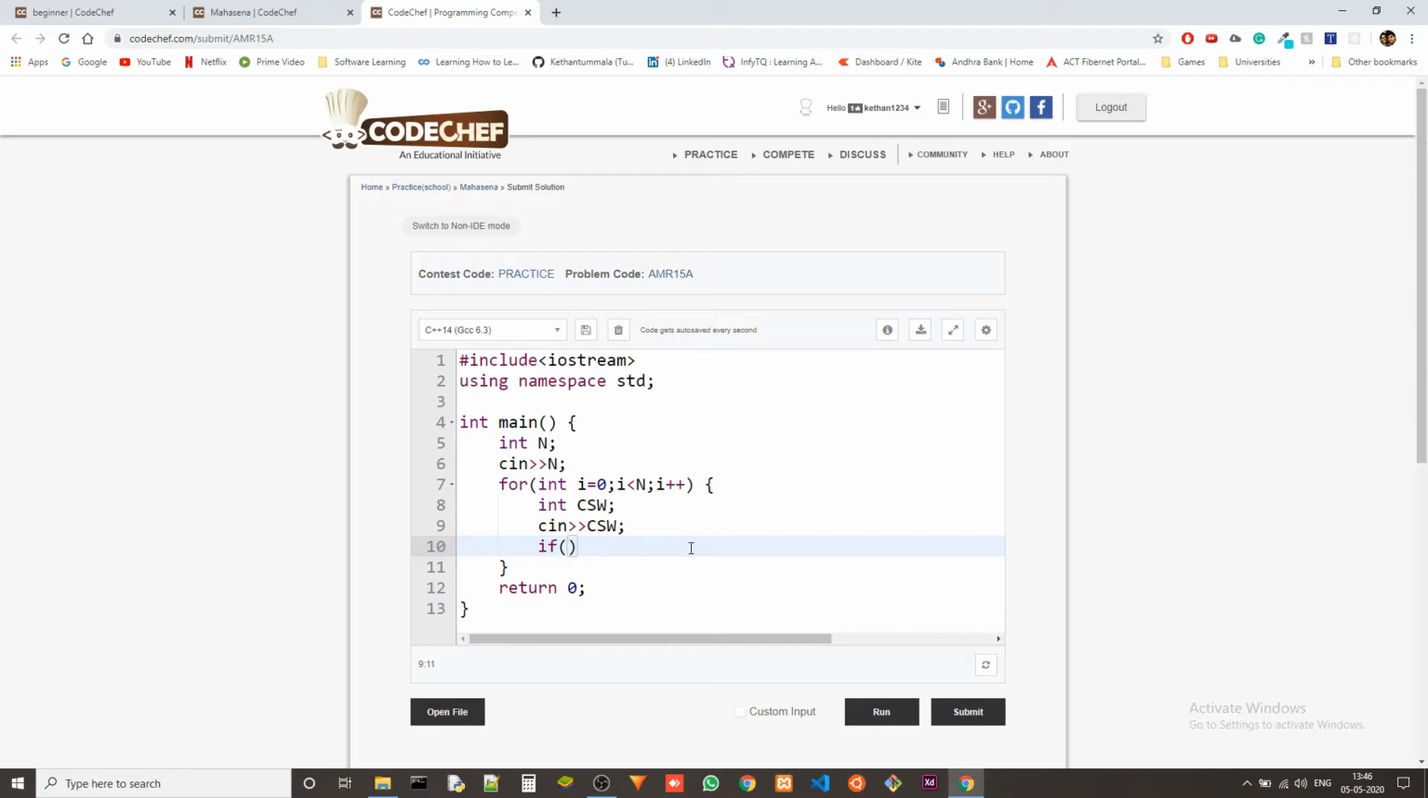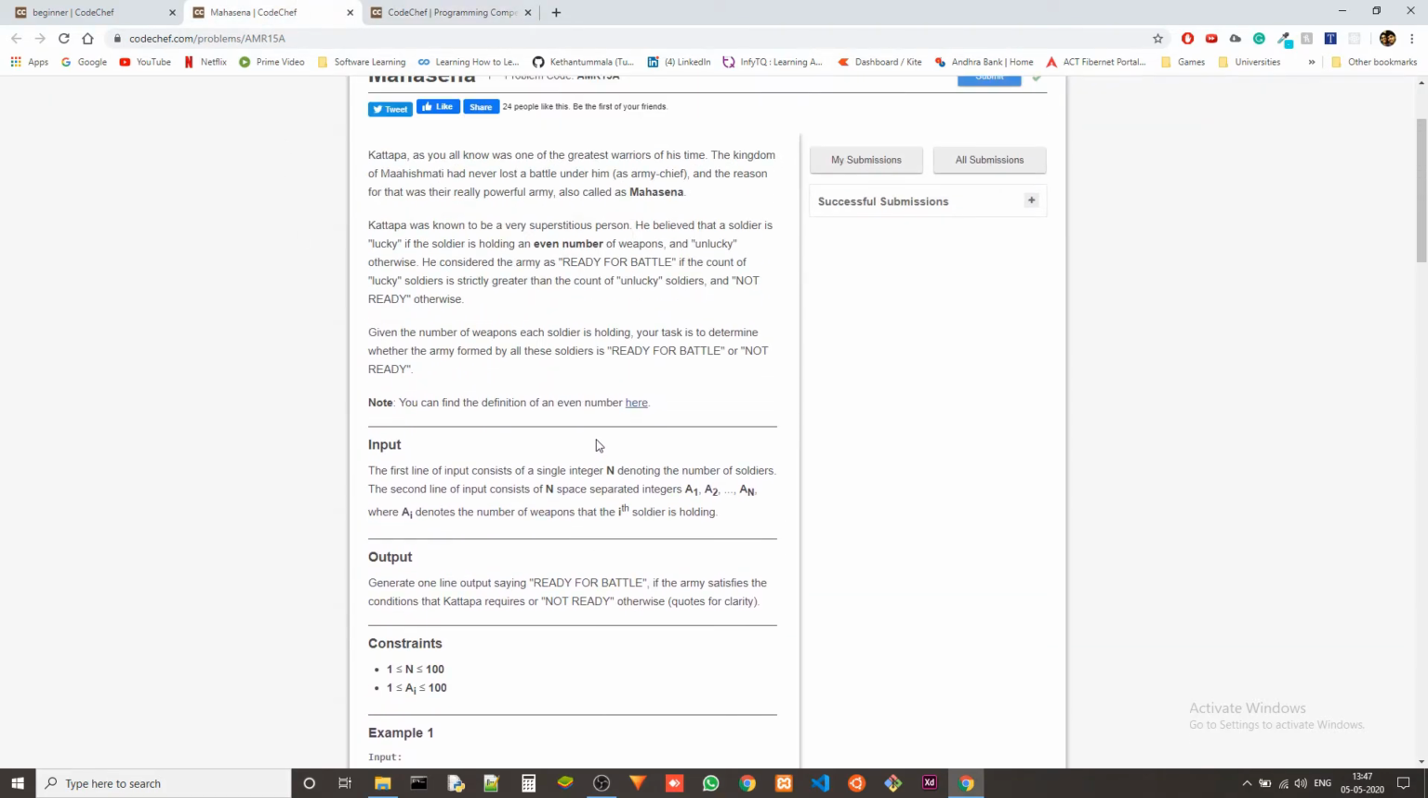We check if something is divisible by something else, let's say A is divisible by B or not, by using the modulo operator. If A is divisible by B, it will give us 0. Now we are checking if CSW is divisible by 2, because we are checking if it is an even number or not. So we'll check for divisibility with 2. If it is divisible by 2, then it is an even number. So what happens when it is an even number? We consider that soldier to be a lucky soldier.